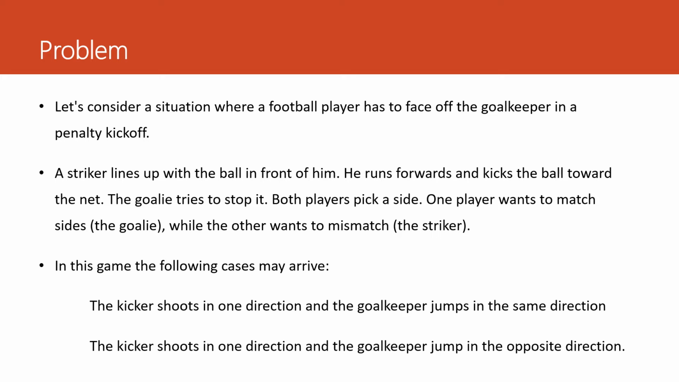Both players pick a side. One player wants to match sides while the other wants to mismatch. So the game consists of two cases. One is the kicker shoots in one direction and the goalkeeper jumps in the same direction. The other one is the kicker shoots in one direction and the goalkeeper jumps in the opposite direction.